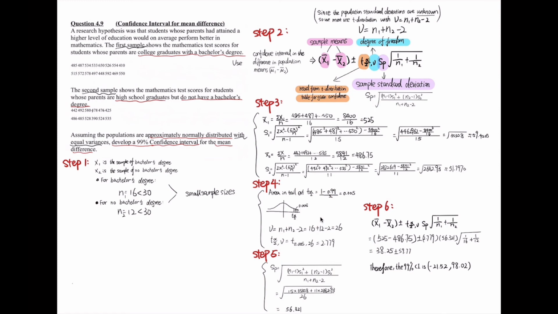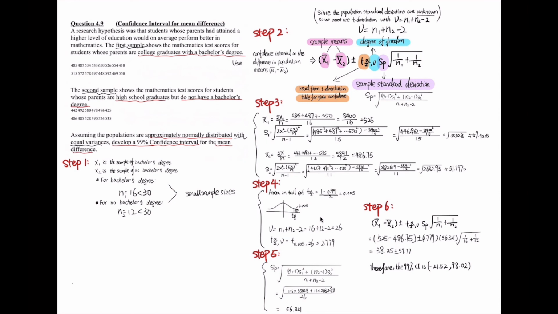And so, moving on to step 4. The error at the confidence interval of 99% is 0.005. So we can get v is 26. So we can get the answer by checking the t-distribution table, which is 2.779. So we can move to step 5. The standard deviation of the samples are 56.321. So the last step is step 6.